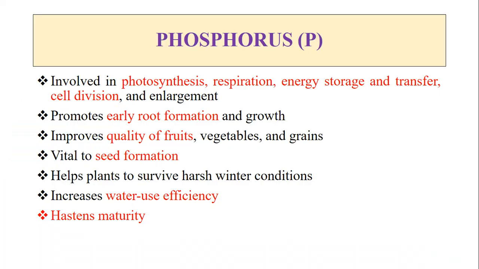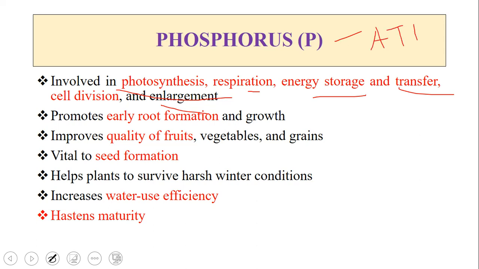Second nutrient is phosphorus. It is involved in photosynthesis, respiration, energy storage and transfer, cell division and enlargement. This is the energy nutrient because it is helpful in production of ATP, adenosine triphosphate, which is the energy currency for the plants. It promotes early root formation. It helps in the root formation and growth, improves quality of fruit, vegetables and grains, is vital for seed formation, and helps plants to survive harsh winter conditions. It increases water use efficiency.